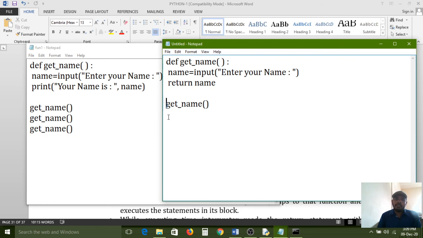After returning from this function, here also one variable must be required to store that return value. To store that return value, compulsory one variable must be required here. So for that I created one more variable. So all of you carefully observe. Print, your name. Your name is, closing quotes, name variable same.